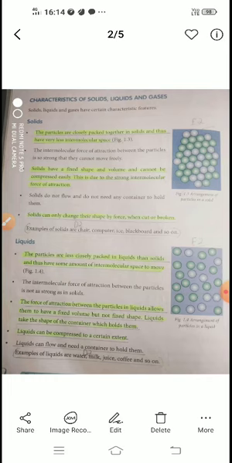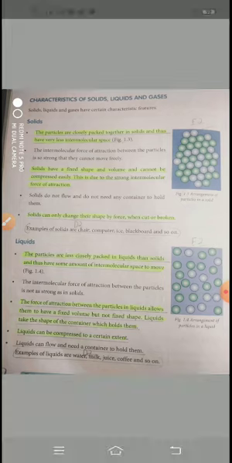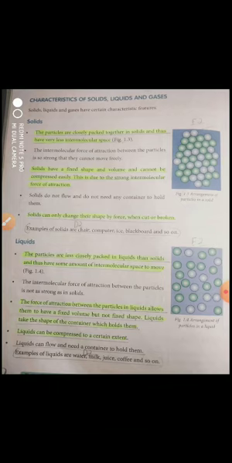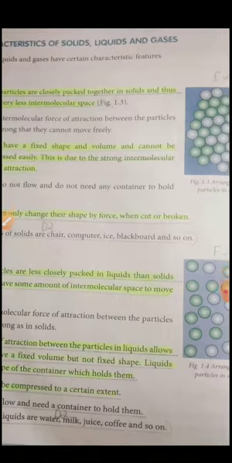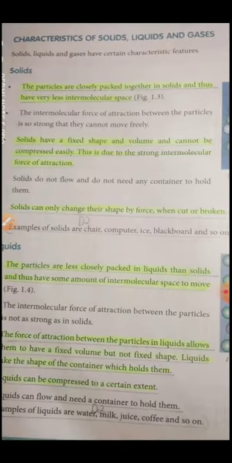In our last video, we saw what we mean by matter and the states of matter. I told you we had three different states: solid, liquid, and gaseous. We will have a deep look into it. What do we mean by solid, liquid, and gas? That is the difference between these three states of matter. Our first one is about solids.